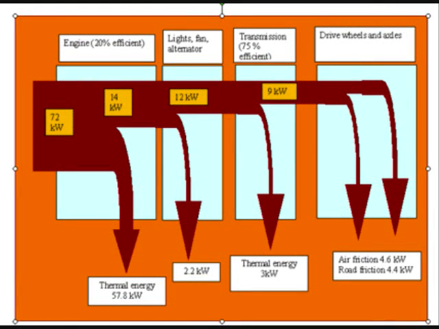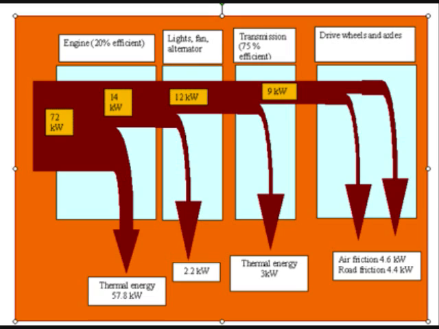Let's take a closer look at our example of the automobile engine through this Sankey diagram. We can see the car produces 72 kilowatts of power, and remember, all of that power is produced from the form of heat. Of that, 57.8 kilowatts is exited from the system, degraded in the form of thermal energy. 14 kilowatts continues on. Approximately 2 kilowatts is lost to the lights, the fans, and the alternator. The alternator is restoring some of the energy in the battery, leaving 12 to go on.